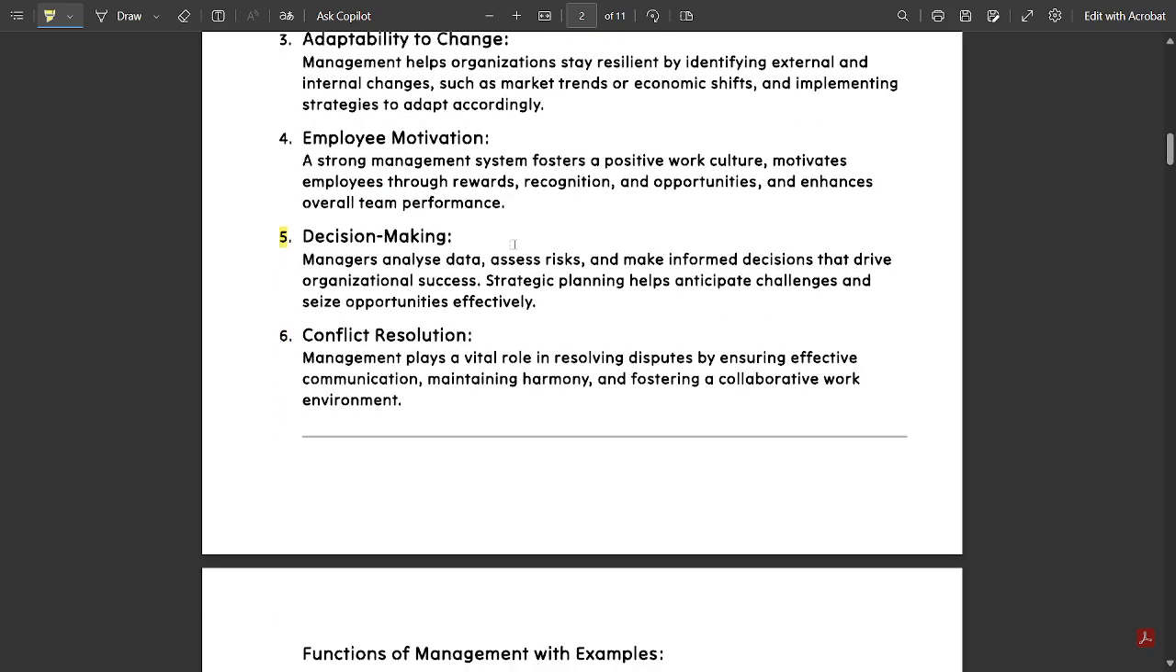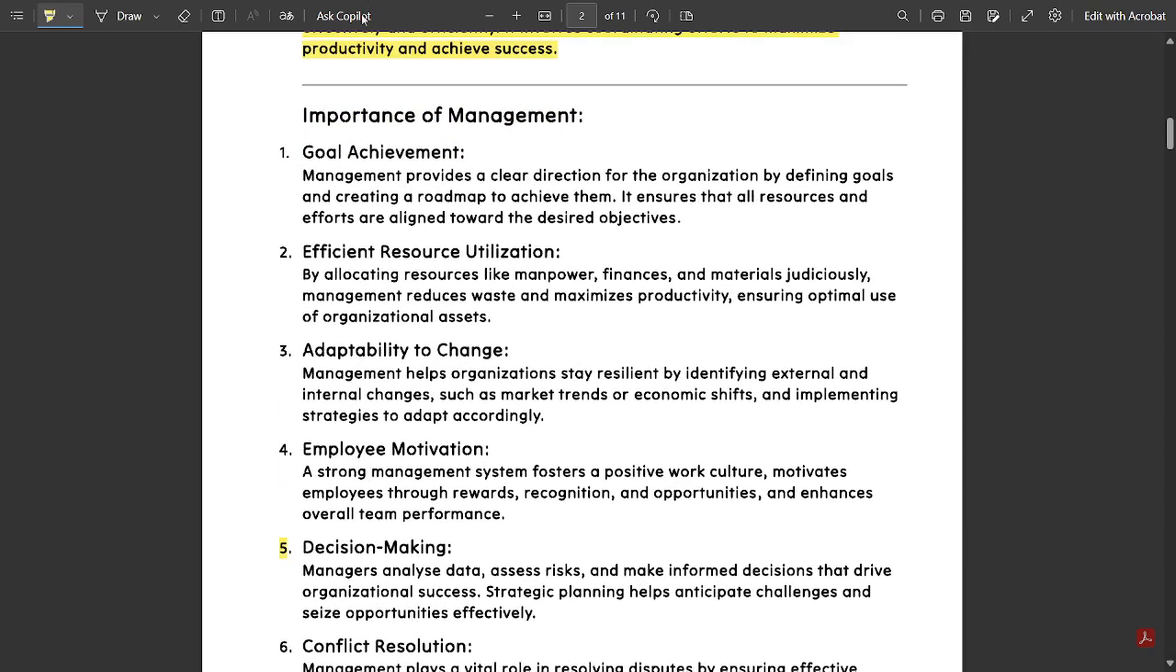Here I've provided around 6 points, but if you write even 4 to 5 points, it's more than enough. It should be valid, and you should explain it in a neat manner. Your writing should also be very clean, because the evaluator should understand what you're writing. The points are goal achievement, efficient resource utilization, adaptability to change, employee motivation, and decision making. This sixth point is not required.